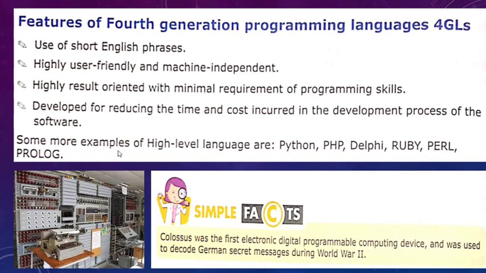So this particular computer system was so complex that it was used for spying on German information. So here I am going to wrap up today's lecture.